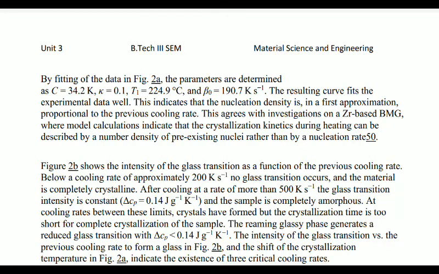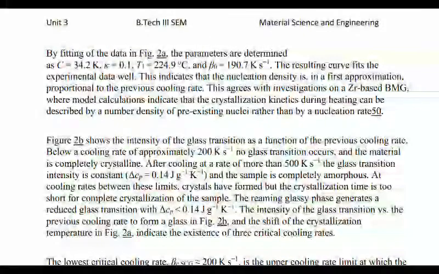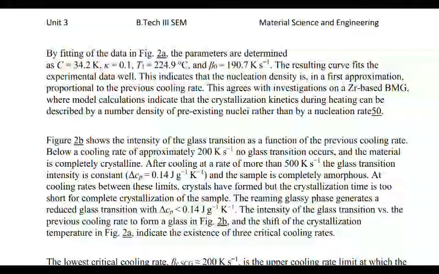This agrees with investigation on a Zr-based BMG, where model calculation indicates that the crystallization kinetics during heating can be described by the number and density of pre-existing nuclei rather than by a nucleation rate.